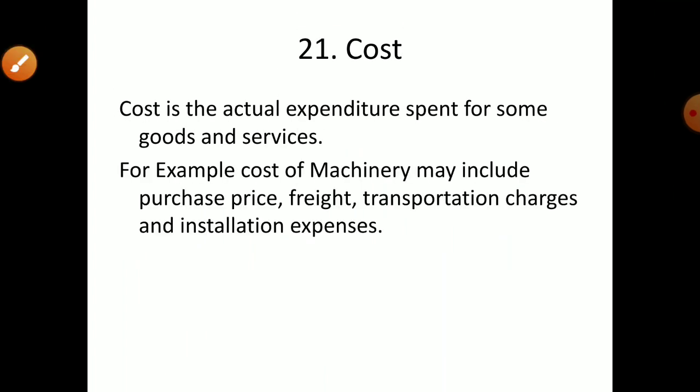Now the next term is cost. Cost is the actual expenditure spent for some goods and services. Whatever money we spend on something, the total money we spent, that is called cost. For example, cost of machinery. Cost of machinery means not only the market price of that machine.